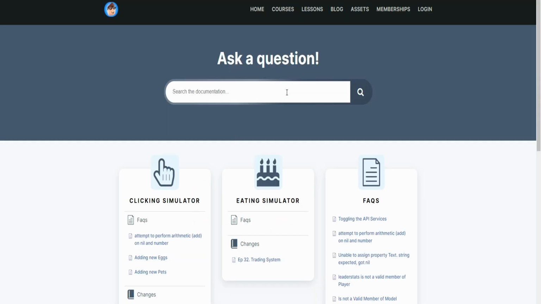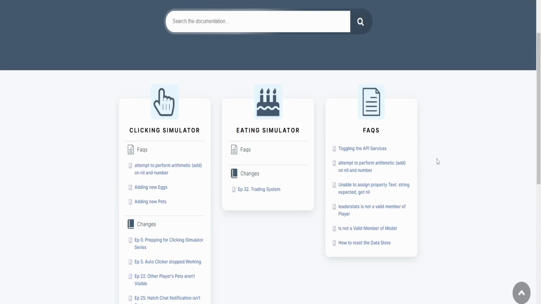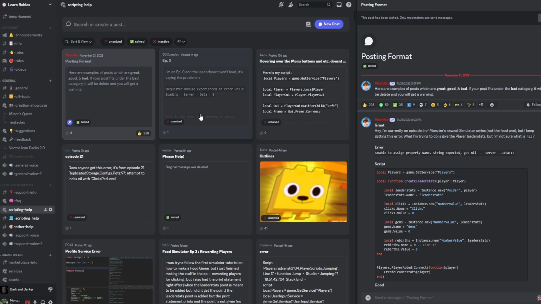Now you could use this search bar right here to actually type out your error, and sometimes you might find the respective page which covers that error. Of course, we don't cover everything here, but a lot of the commonly faced issues should be able to be found inside of here. Now, remember how I said the Discord method could be broken up into about 2 different parts?